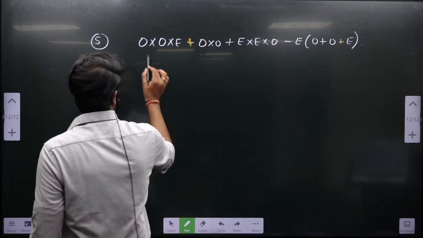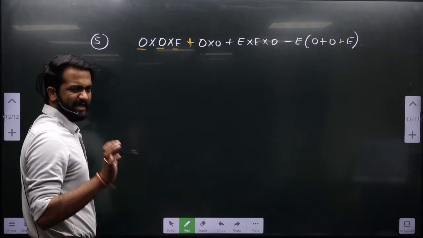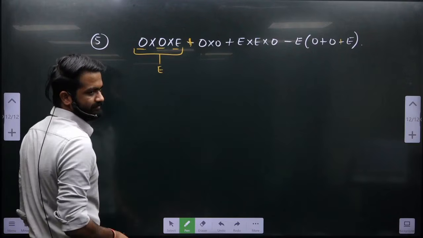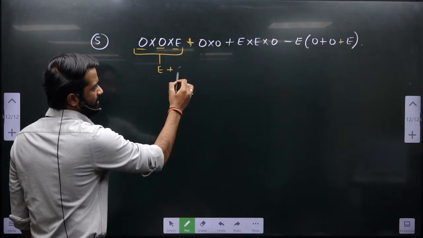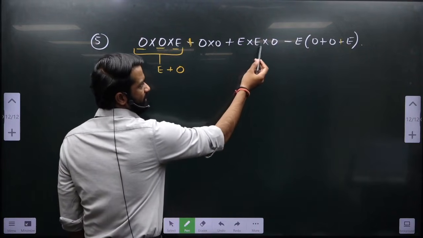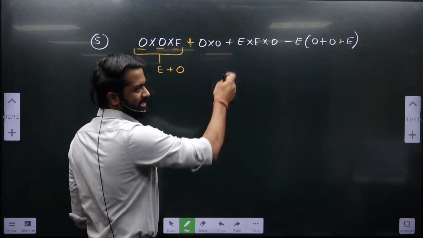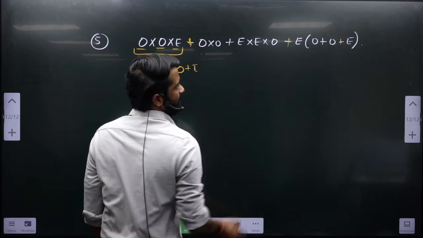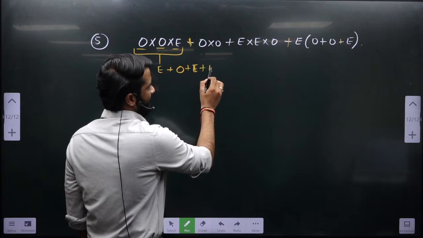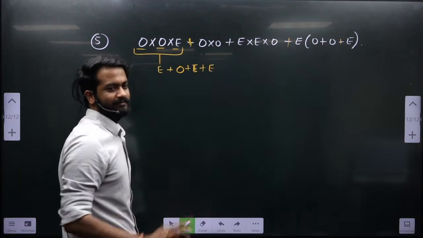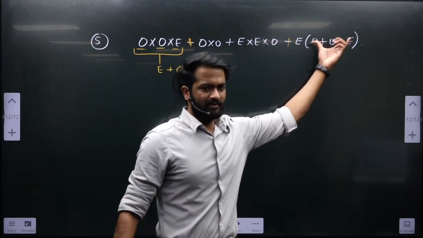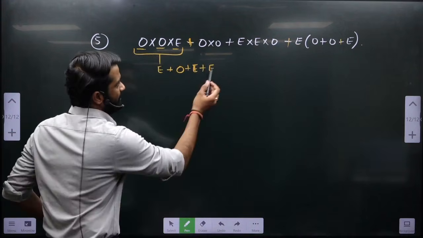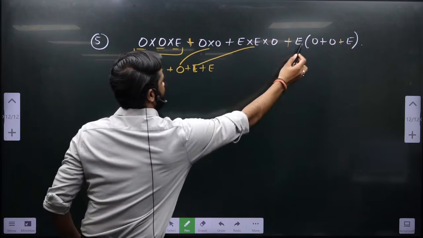Let's see this. Odd into even. Even a single even number in the entire series of multiplication will make the entire set as even. Plus odd into odd is odd. This even into odd, a single even has come, and that single even will make the entire multiplication as even. Plus, even multiplied by anything will be even. Whatsoever is in the bracket, you are multiplying it with the even number, so the multiplication outcome will be even. So this is this, this is this, and this is this.